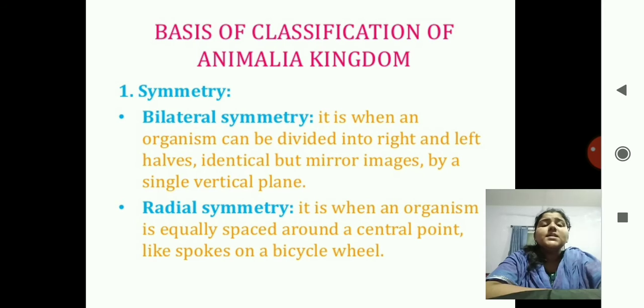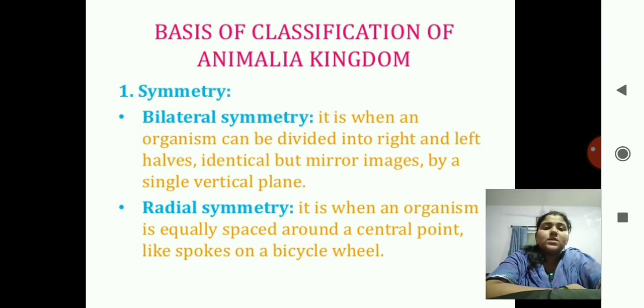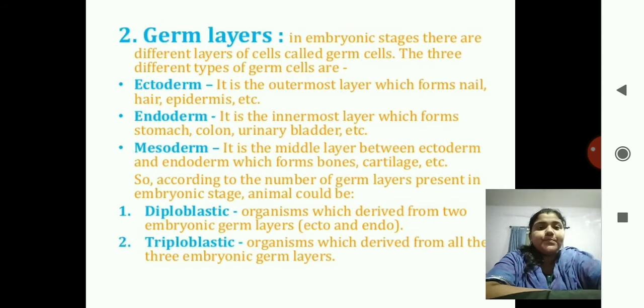Next is radial symmetry. You can see here the radial symmetry, correct? It is a circle. It is when the organism is equally spaced around the central point like spokes on a bicycle wheel. Again, we can take the example of a bicycle wheel, which has the spokes concentrated in the center.